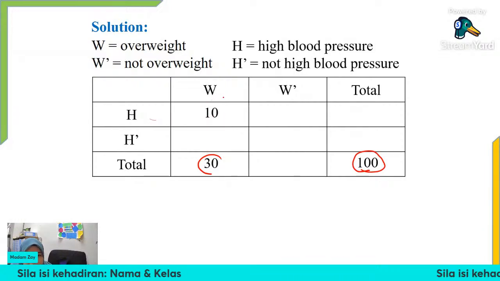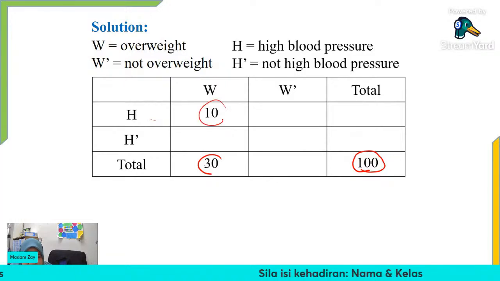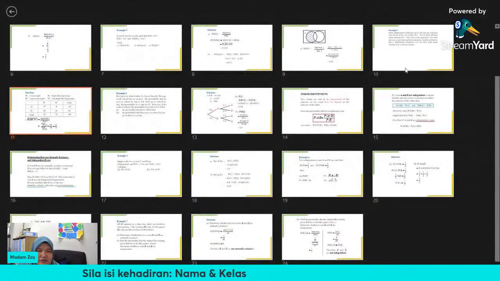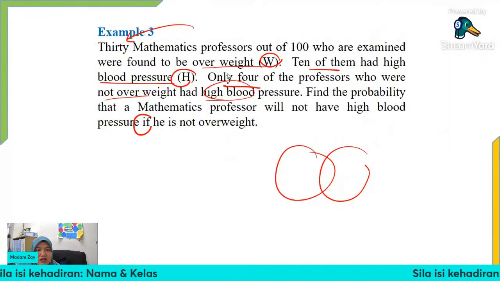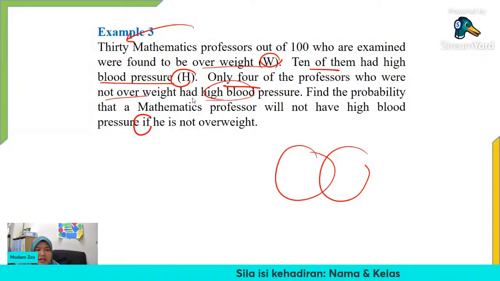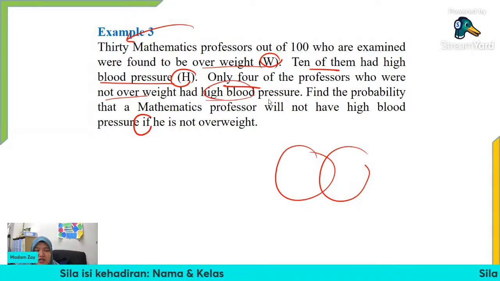So it happened together, overweight and high blood pressure. So that's why we put 10 here. Okay, after that, apa lagi maklumat yang diberikan? It said that only 4 of the professors who were not overweight had high blood pressure. So 4 orang not overweight dan high blood pressure.